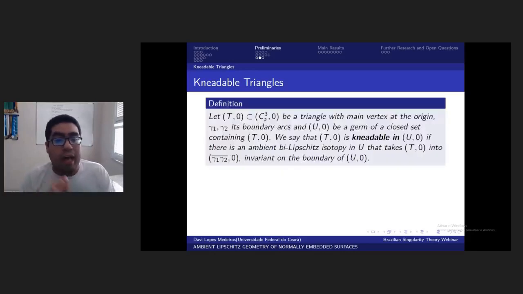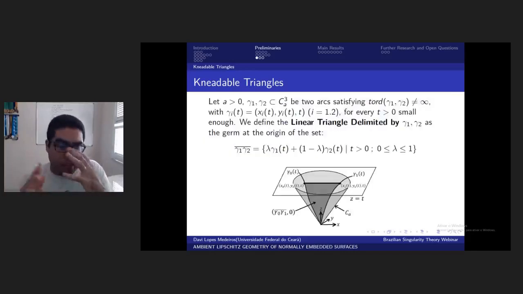So that's the main idea, to deform every part of the semi-algebraic LNE surface germ into several linear triangles, okay?